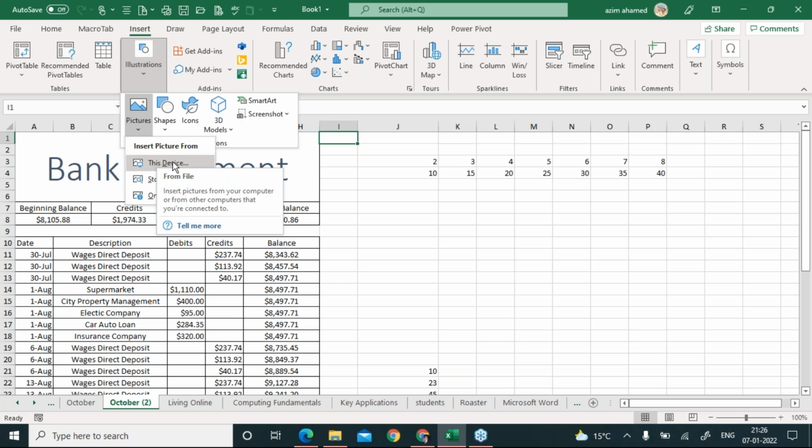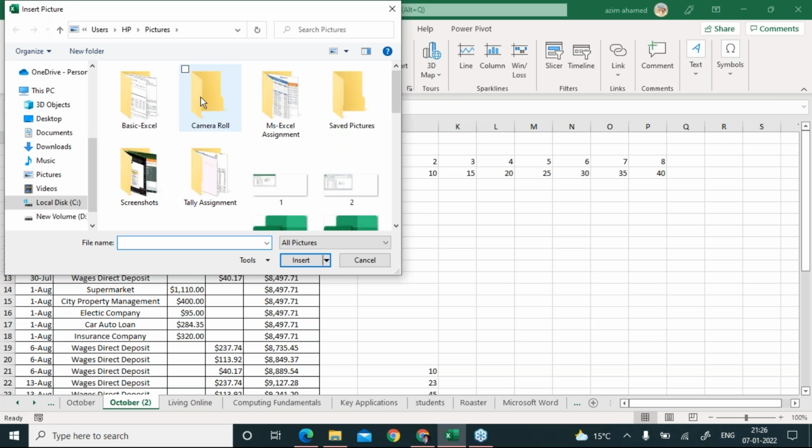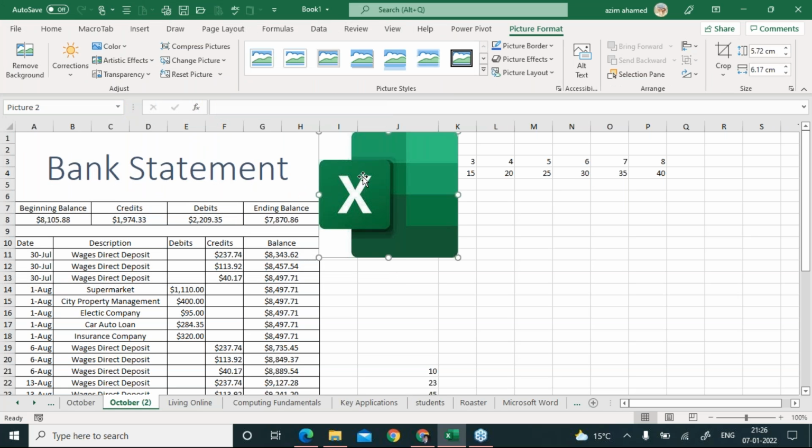So even in the examination, when you click on this device, it will open the picture folder. See, the local computer has been opened. For example, if I select this picture and say insert, it will get inserted exactly to the right side of the bank statement. That's the only thing you have to do for this question. I hope this is also clear.